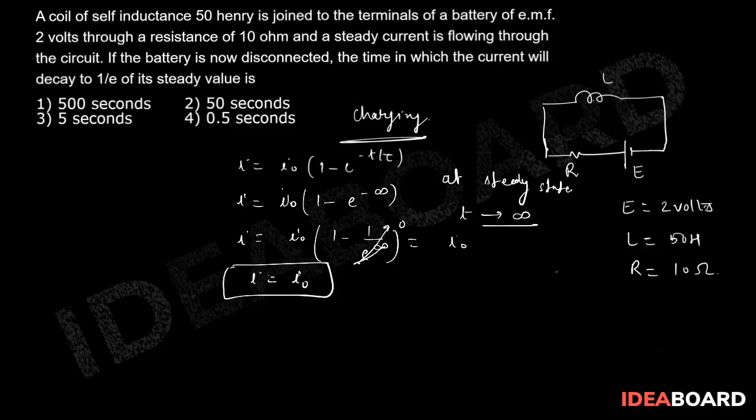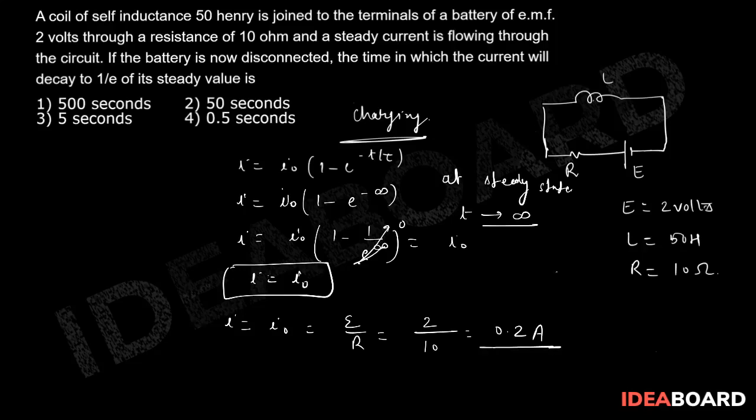That means the coil will start behaving like a straight wire. So I can calculate the value of I naught, that is going to be E by R. So I is equal to I naught is equal to E divided by R, which is E given to be 2, by R is 10, which will be 0.2 ampere, right?